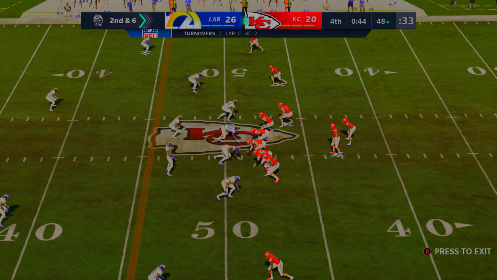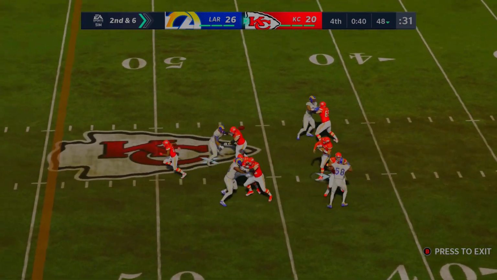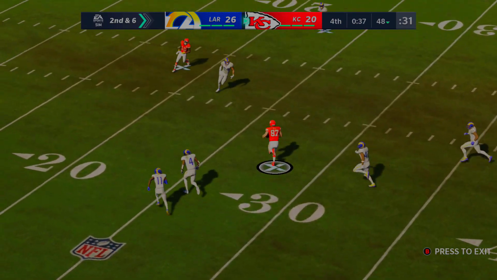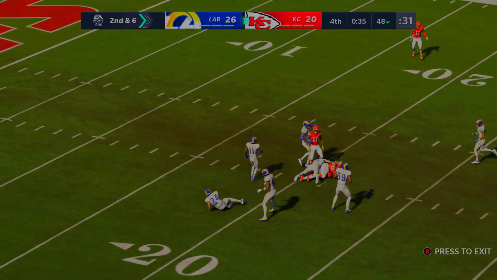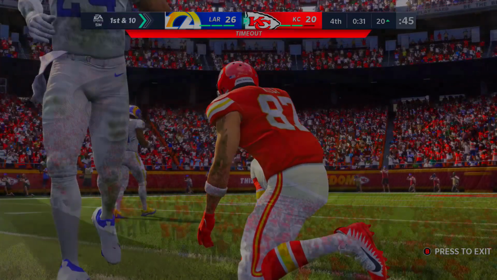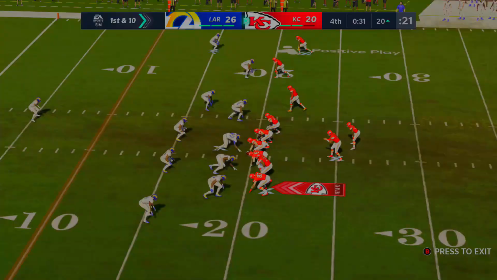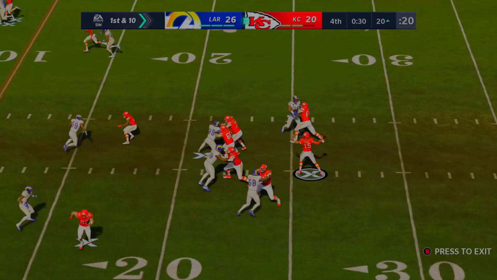Alright, so this is our divisional round, even though there's no such thing as divisions or conferences, but the Rams played the Chiefs 26-20 right now. The Rams have the lead, before Patrick Mahomes looks to take this right back. Travis Kelce finds his way to the 20-yard line in the Rams red zone, 26-20. They're down by a touchdown. They call a timeout and are in need of a touchdown to take a 1-point lead with that extra point difference.